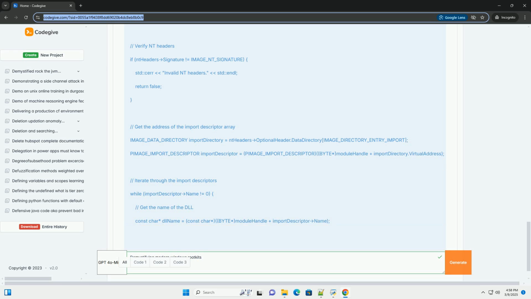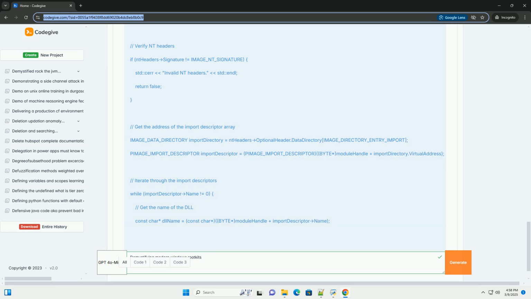After the hook is installed, the protection is restored to its original state. Five, calling the original function. Within HookedMessageBoxA, we retrieve the original MessageBox function pointer and call it. This ensures that the message box is still displayed, but with our modifications.